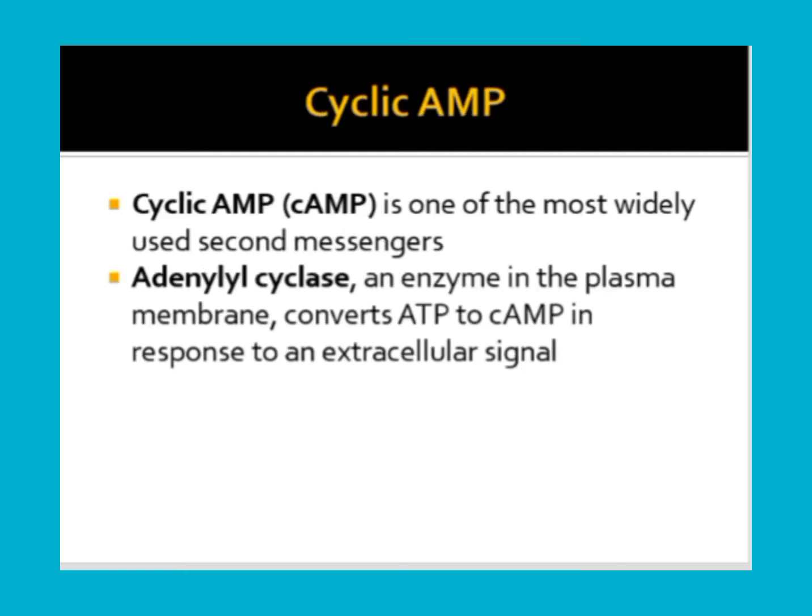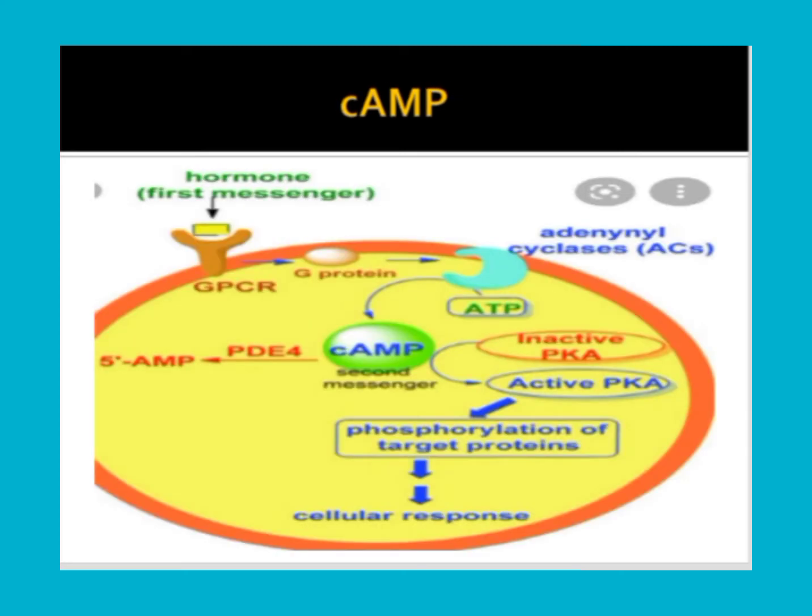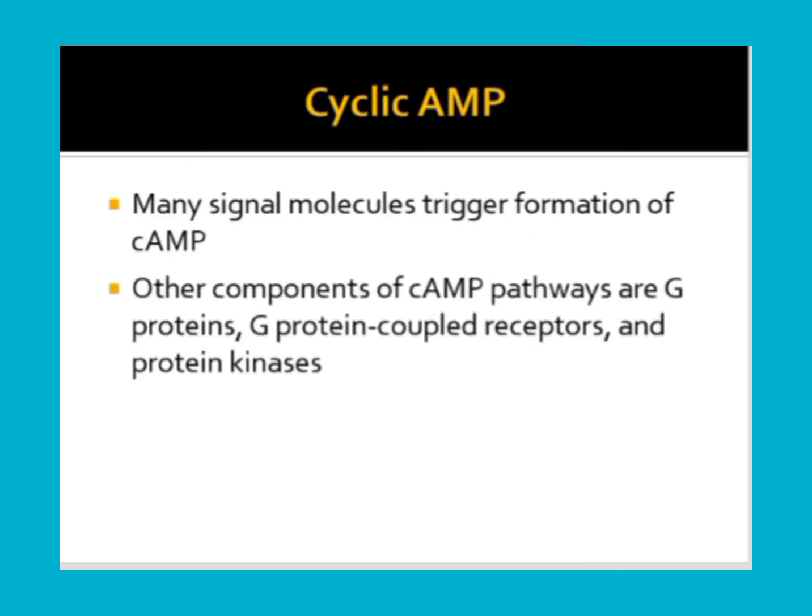Cyclic AMP is one of the most commonly used second messengers. Adenyl cyclase, an enzyme in the plasma membrane, will convert ATP to cAMP in response to an extracellular signal. So here you can see ATP is converting into cAMP. AMP is adenosine monophosphate, and we know ATP is adenosine triphosphate. So by this conversion, it will be formed.